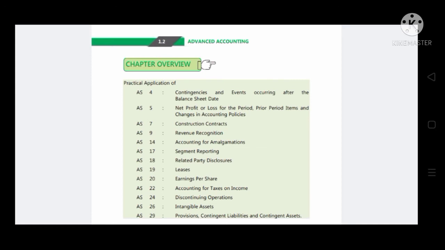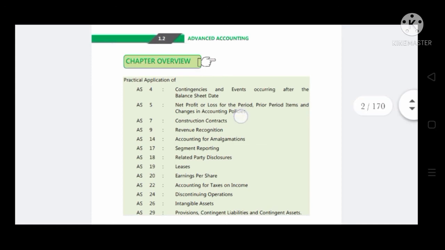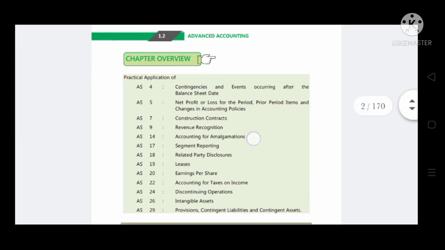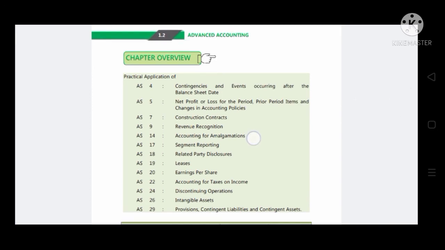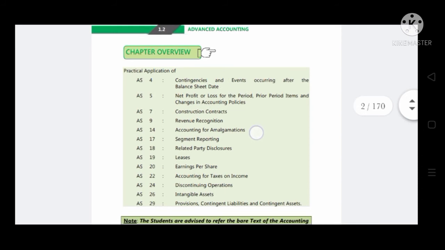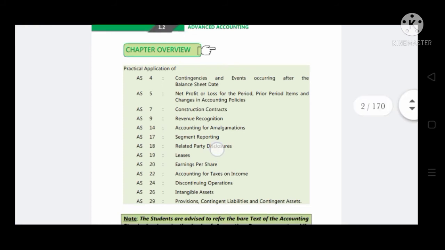AS7 belongs to construction contracts. AS9 belongs to revenue recognition. AS14 is for accounting for amalgamation. AS17 is for segment reporting. AS18 is for related party disclosure. AS19 is for leases. AS20 is for earnings per share.